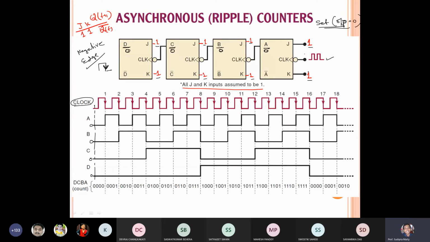Now when one clock pulse is given, what will happen? It is giving 1. So when I am giving 1 1, then the output will be QT prime. QT prime means the output will be initially 0, so here the output will be 1. Suppose t equal to 1, t equal to 2, so here the output will be 1. So that's why A is taking value 1 from 0 to 1. Is it clear right now?